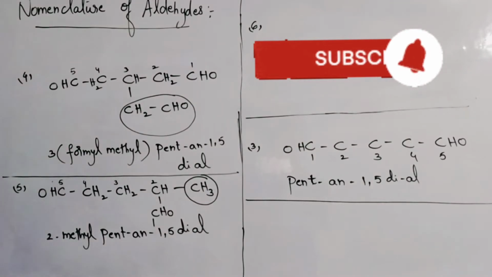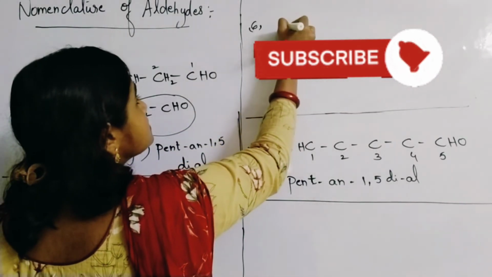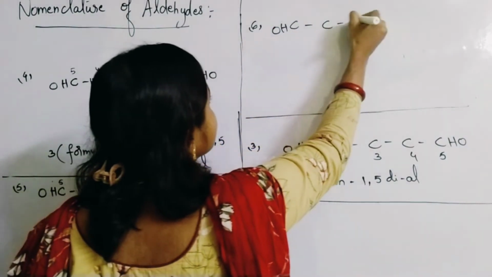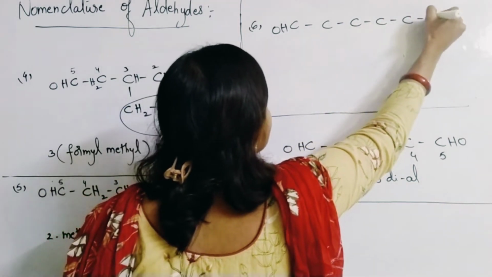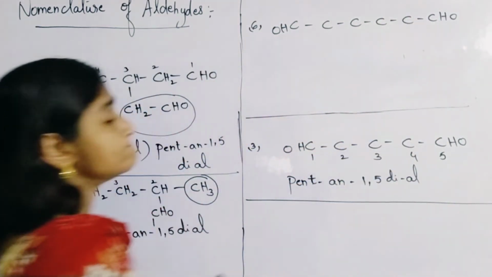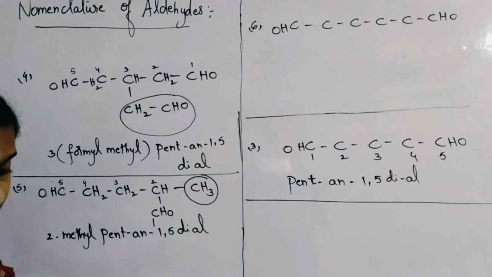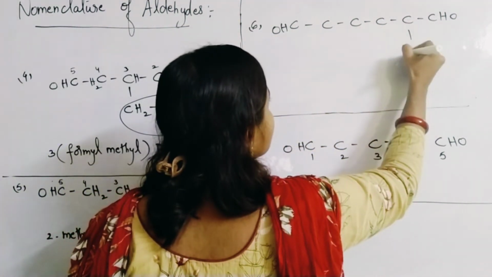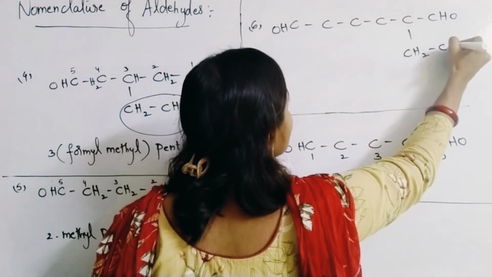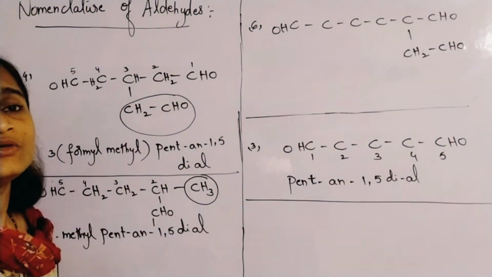Right, so example 6. Yes, CHO. Here CHO is there, and you are finding here CH2 CHO. Now from where will you be giving numbering?